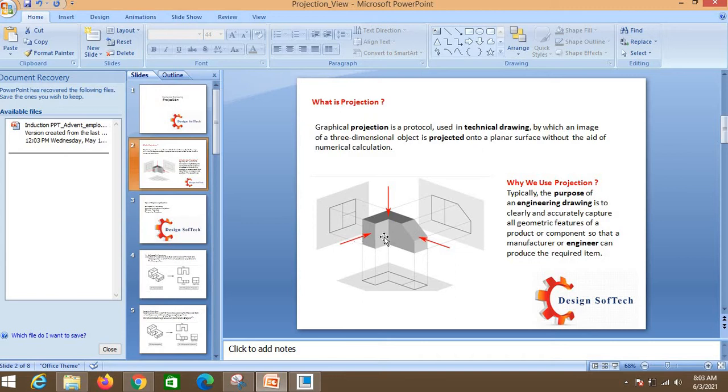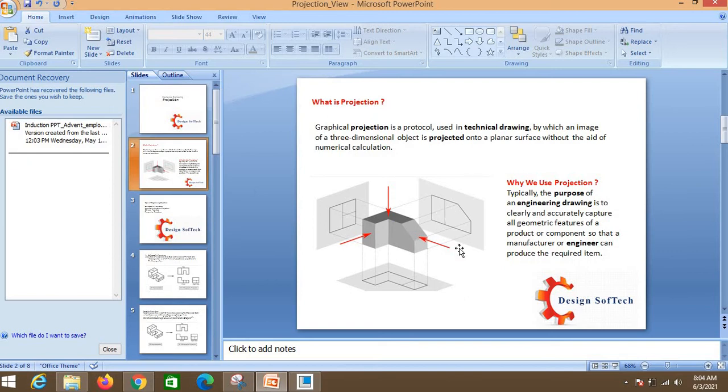So why is it used? Okay, see, a worker in a company cannot imagine the dimensions of that 3D object. You cannot imagine, okay. It is seen in the isometric view. We will see later on what the isometric view is, but we cannot predict this dimension, this dimension, this dimension. We want to manufacture it also, okay. So just seeing from this side, we will see this image and scale it as 1:1. Means if it is 40 mm, on the drawing it is 40 mm. If it is 60 mm, it is 60 mm, okay.